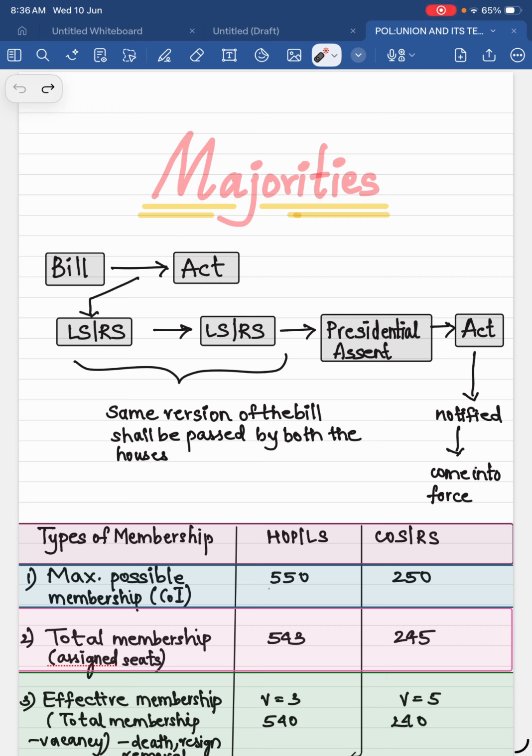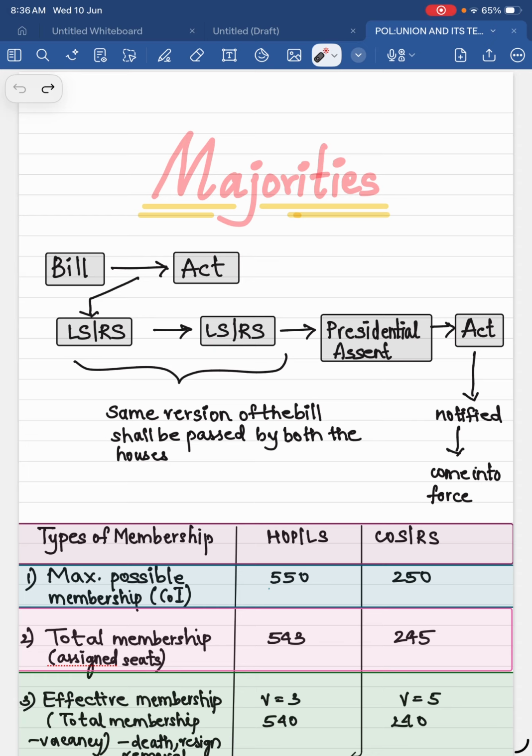A bill is any decision or change, any idea that you want to bring into society. Either you want to change the constitution, or change any law or any decisions, or bring in something new. That is written in a draft, and it is presented to the parliament in the form of a bill. So that is a bill. The parliament has two houses, Lok Sabha and Rajya Sabha. It can be presented in either house of the parliament. That also depends on what type of bill it is.